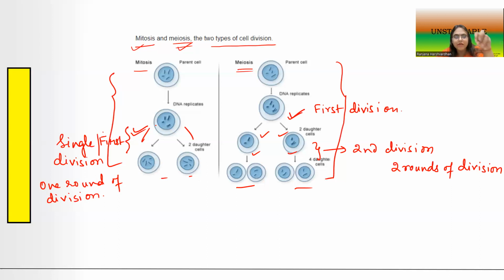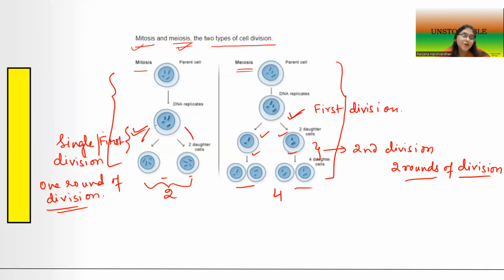The first difference was that mitosis involves only one round of division and meiosis involves two rounds of division. Then you can see the number of cells. Here you have two daughter cells and here you have four daughter cells. So mitosis results in the formation of two daughter cells and meiosis results in four daughter cells.